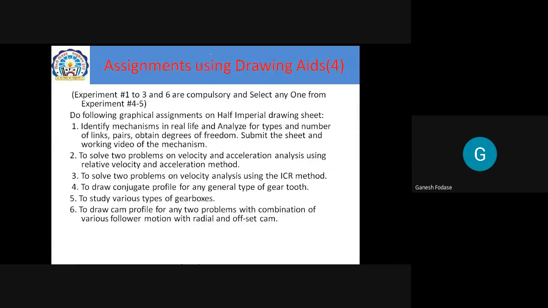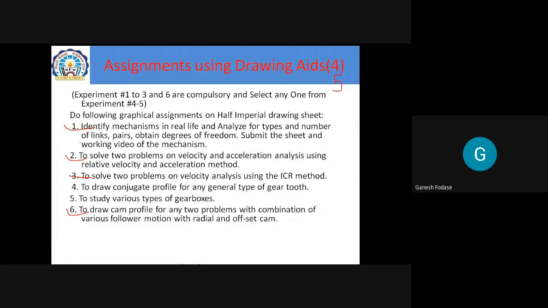As I told you, what these drawing sheets are. See, experiments 1, 2, 3, and 6 are compulsory. So there are total 5 actually, not 4 here. So this first one is to identify mechanisms in real life and analyze for types, numbers of links, pairs, and obtain degree of freedom, submit the sheet and a working video of the mechanism.